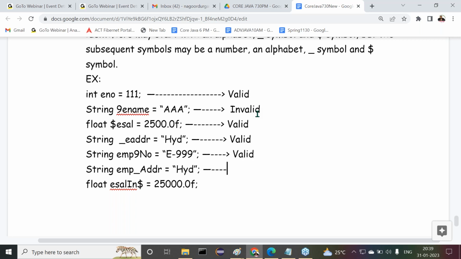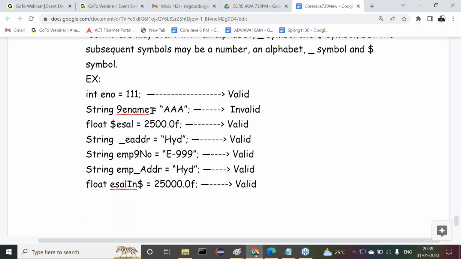Next one, guys. All of you observe carefully. Now here, string emp underscore addr. Valid or invalid now? Valid. Why is it valid? You know, underscore symbol is allowed, even as a first symbol. In the middle, anyway, we can write it. Next one is float esal in a dollar is equal to 25,000.0f. Valid or invalid? Valid.